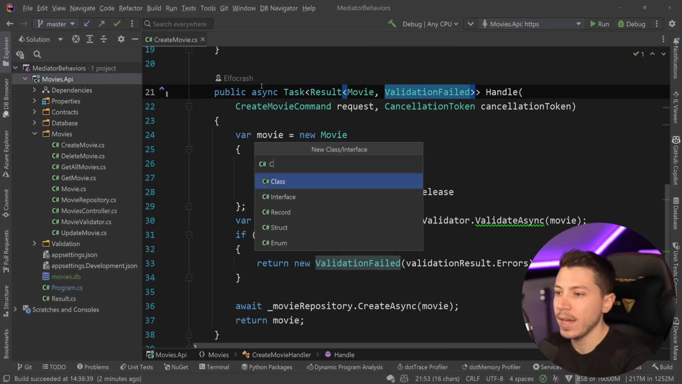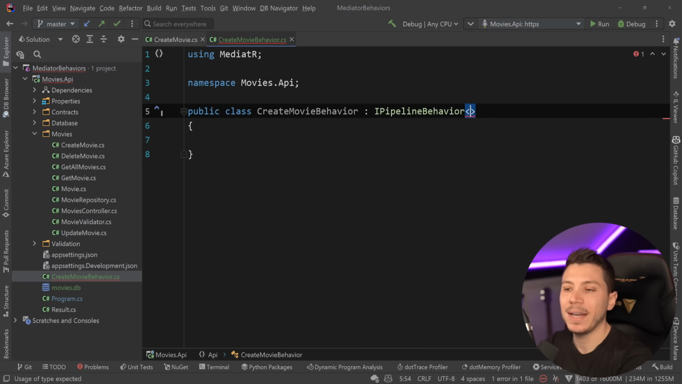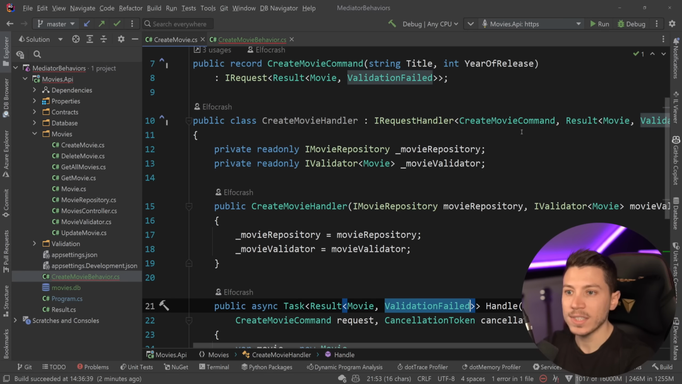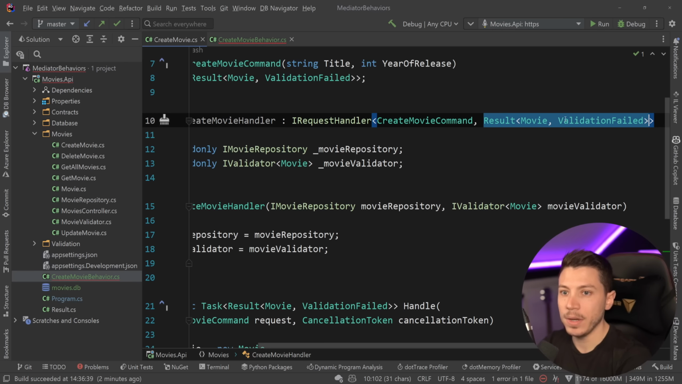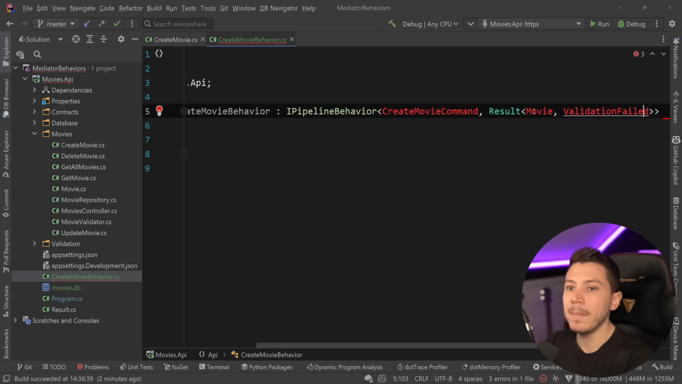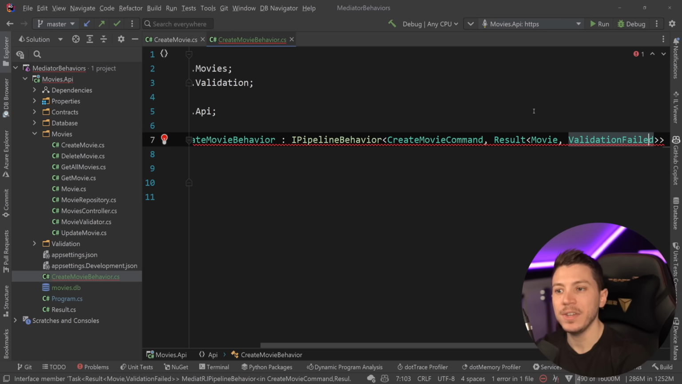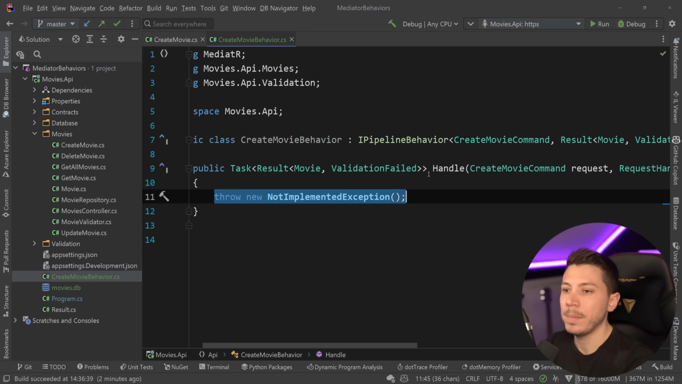What I'm going to do is create a create movie behavior. So this is a behavior dedicated to the process of creating a movie, this specific handler. So I'm going to create that, and I'm going to have it implement the IPipelineBehavior interface. Now, what I need here is the type of request I'm handling. So CreateMovieCommand goes here, and then the response type, in this case, Result, copy that, and it goes here. This will make my pipeline behavior specific to handling that request and that response. So I'm going to say implement missing members.